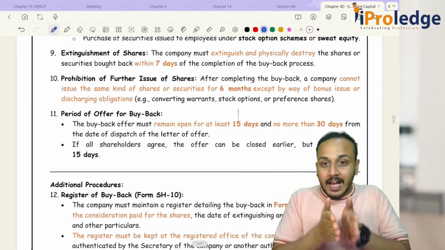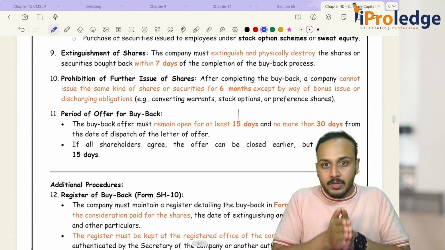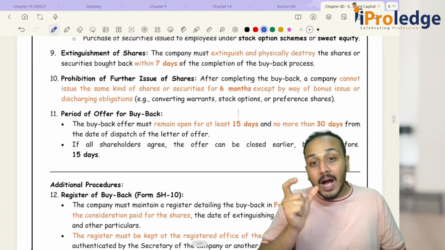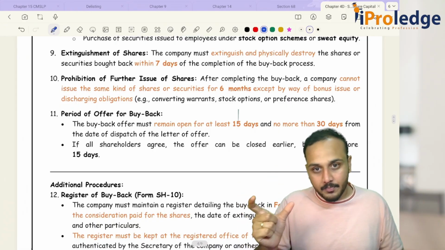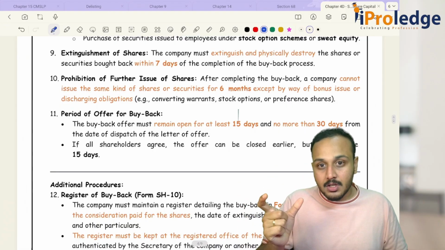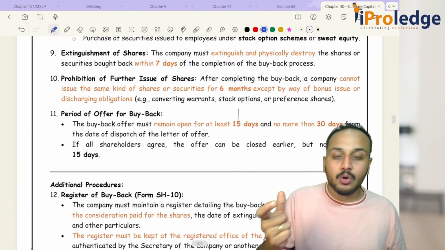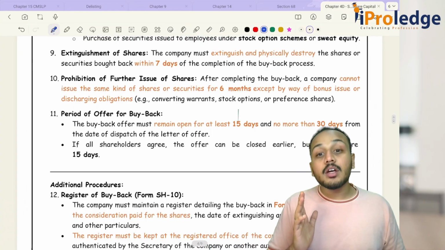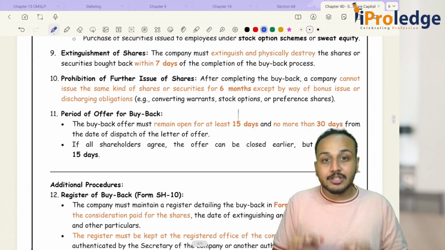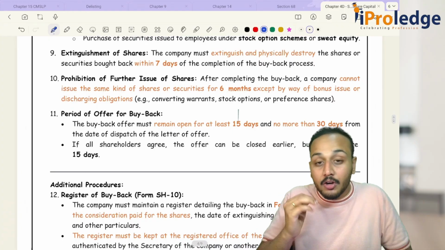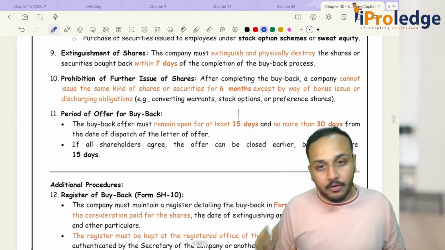Basically, like today I have completed my buyback process of series A equity shares that I have. Now I have 6 months time period. How much time? 6 months. During this 6 months from the date of completion, I should not be going for any sort of issuance of same kind of equity shares.